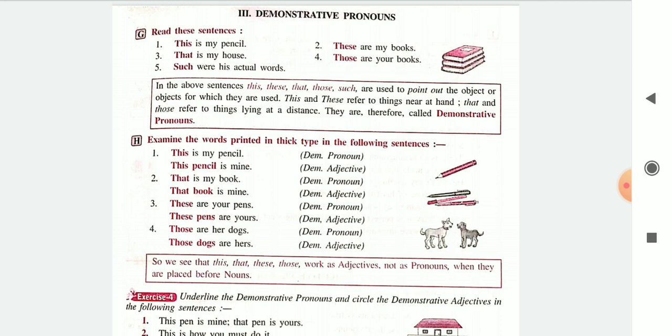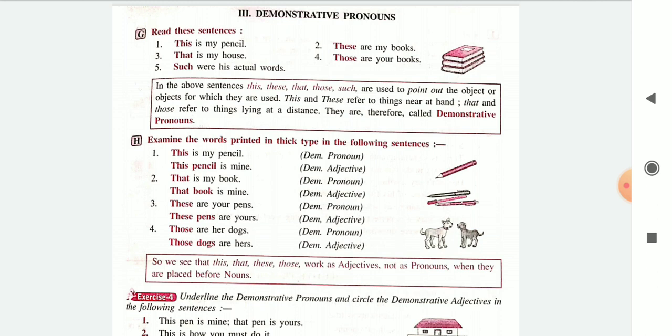Those, वो वाले pens जो वहाँ पड़े हैं, those are my pens. So here the word those will become a demonstrative pronoun. Those books are new, or these books are new. This book is new. Which book? This book. ये वाली book. So these words, this, that, those, such boys should not be allowed in the class. Which boys? Such boys. These words show us demonstrative pronouns. I hope you understood.